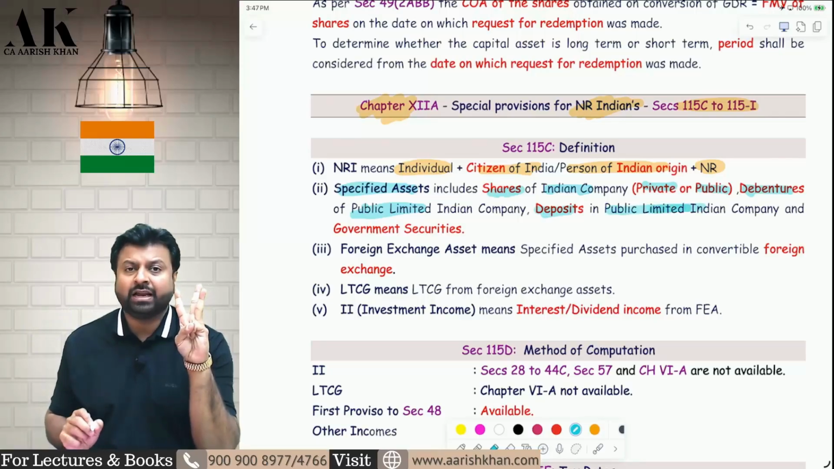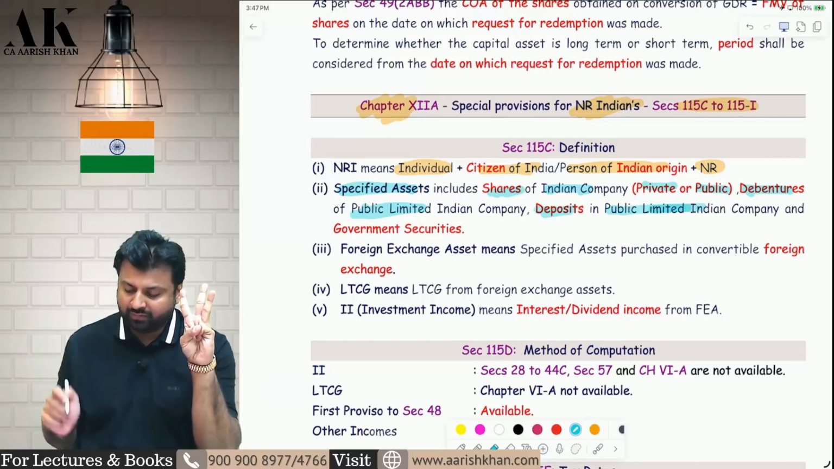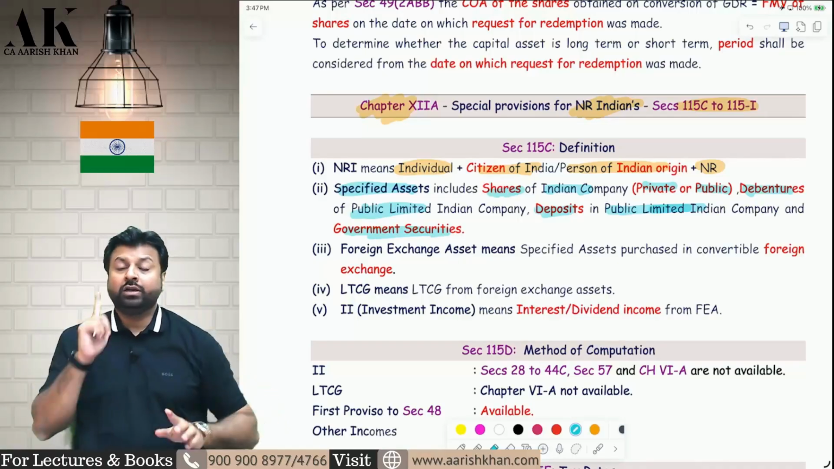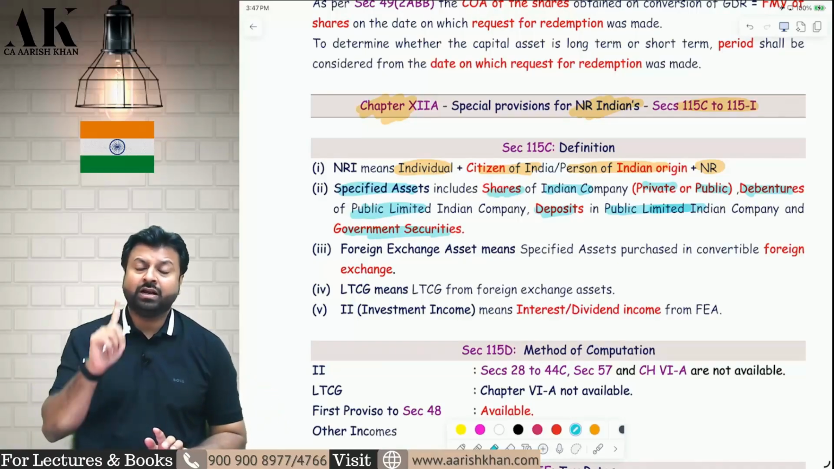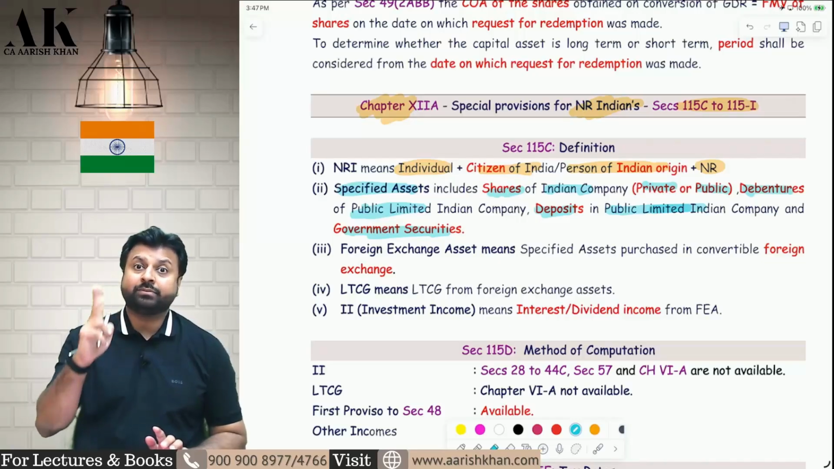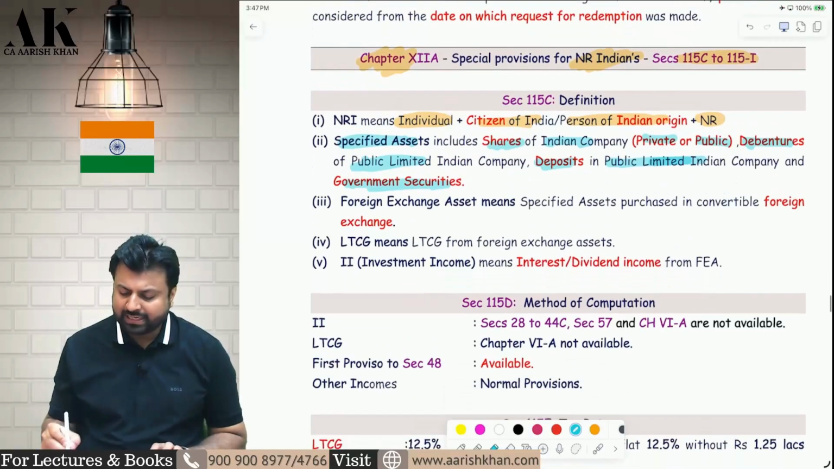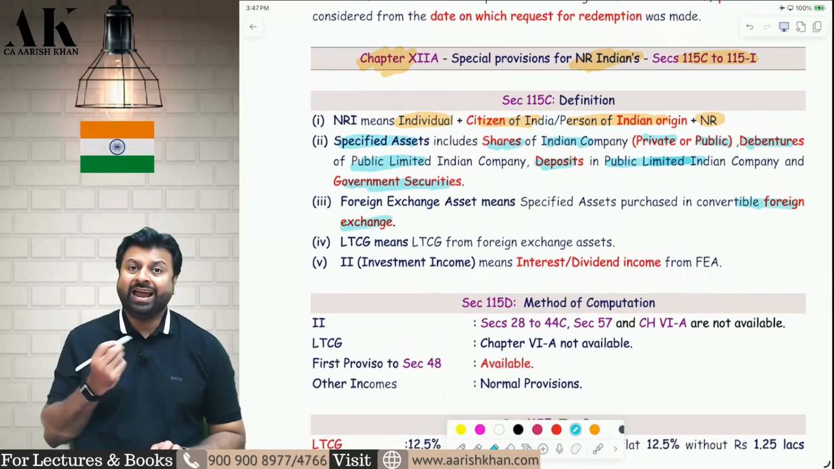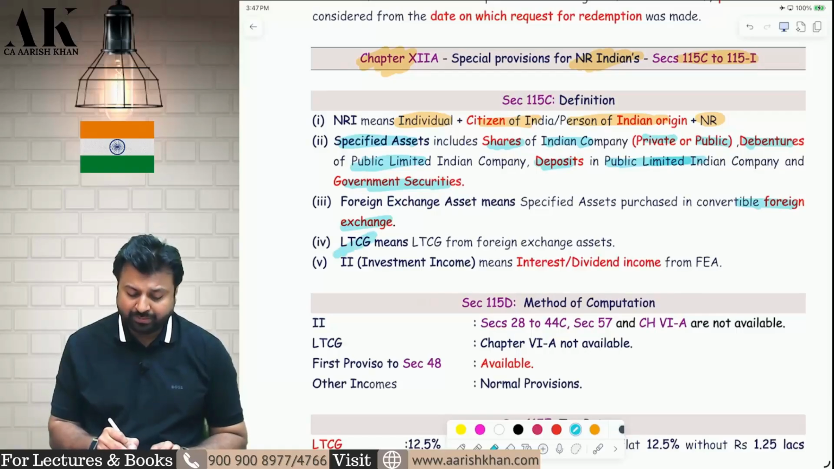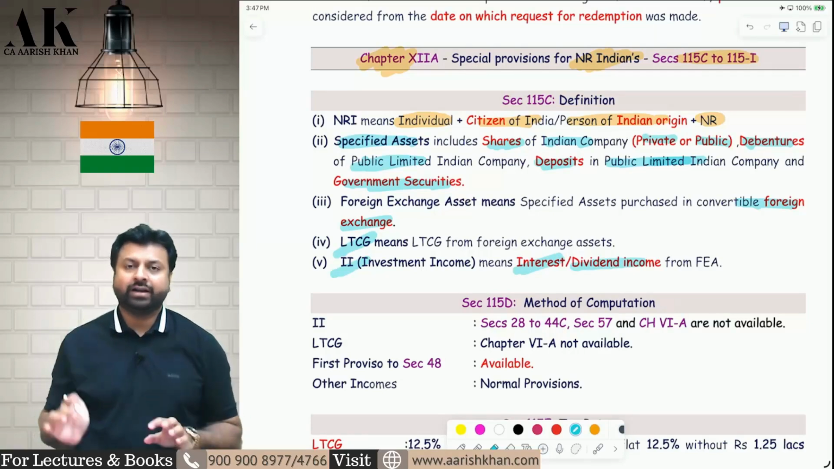Deposits of a public company are covered. Deposits of a private company are not covered. And government security. Only shares of public and private both companies are covered. Debentures and deposits are supposed to be only of a public company, not of a private company, and government security. All these assets must be purchased in foreign exchange. And from that asset, there has to be a long-term capital gain, or there has to be an investment income in the form of interest and dividend. Then you are covered under this section.